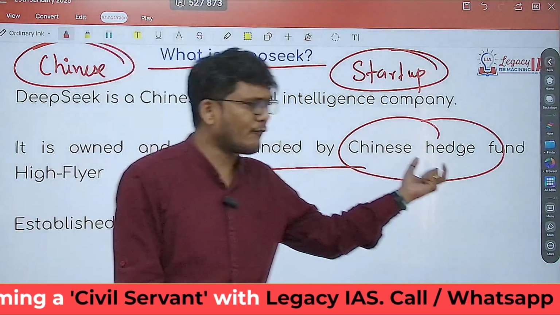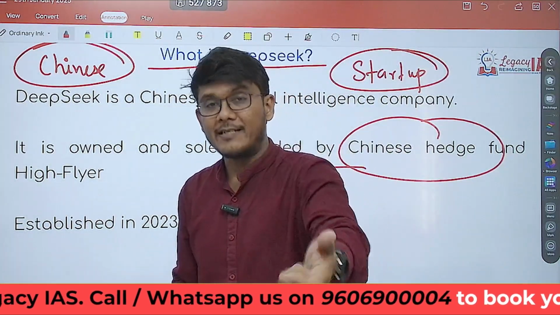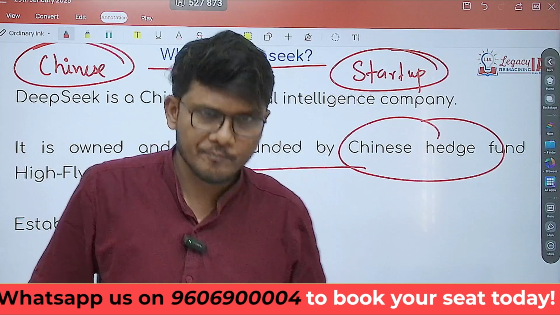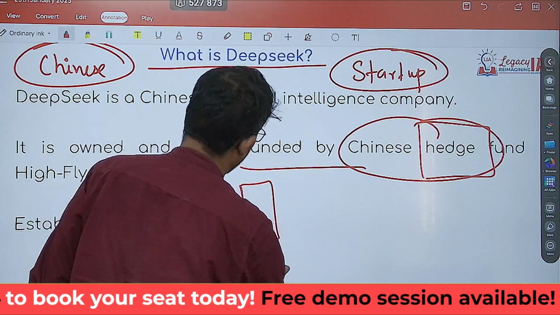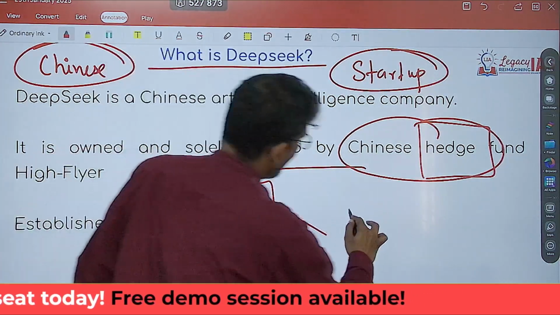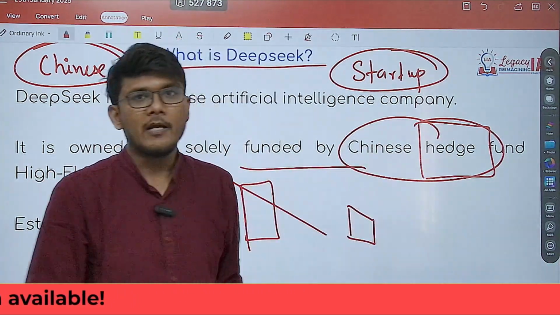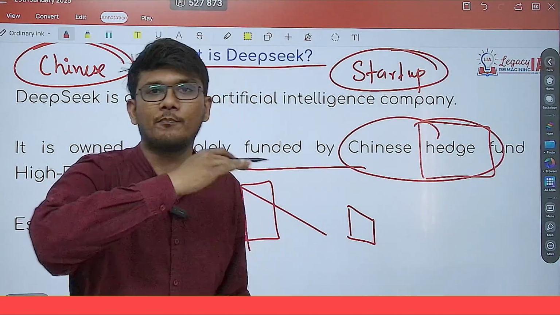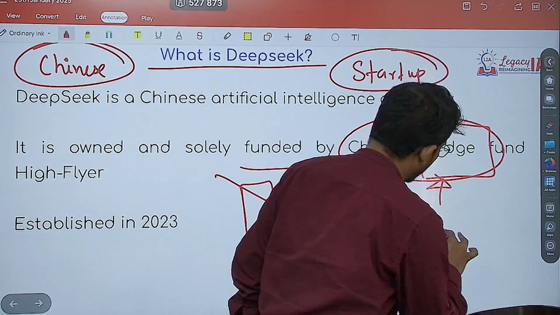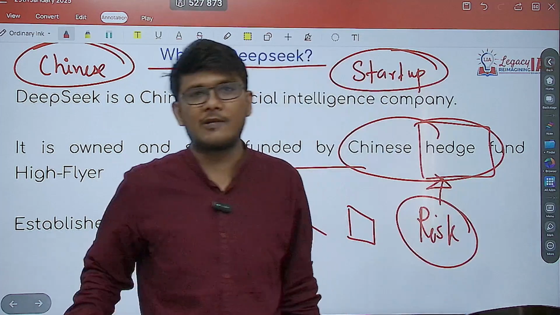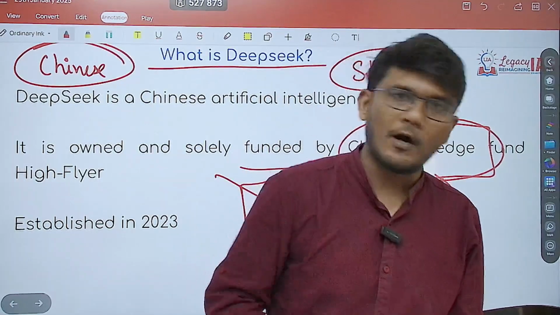What is a hedge fund? A hedge fund is a fund which is invested in order to minimize the risk which might be there. That is the concept of a hedge fund. What is the process of hedging? See, if you have a cube like this, you cut it here, so it becomes like this. What have you done? You have chopped off the top. That means you have hedged off the top. Hedged off means chopped off, reduced, cut off. So hedge funds basically cut off, but cut off what? They cut off the market risk or any kind of risk that might be present. So any investment or funds that are used for reducing risk are called hedge funds.